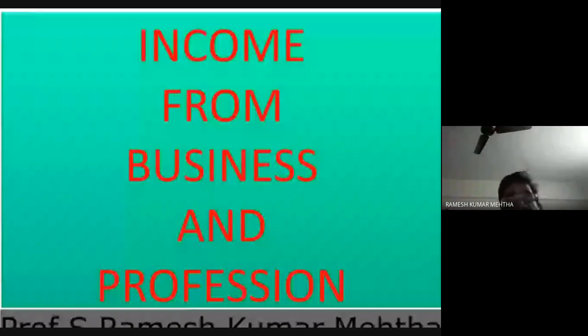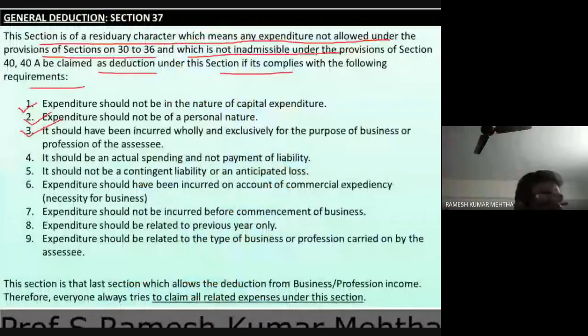Another expenditure is personal expenditure. Personal expenditures like rent of the house of the owner, if shown on the debit side of profit and loss account, is wrong, because this is not an expenditure which belongs to the business.